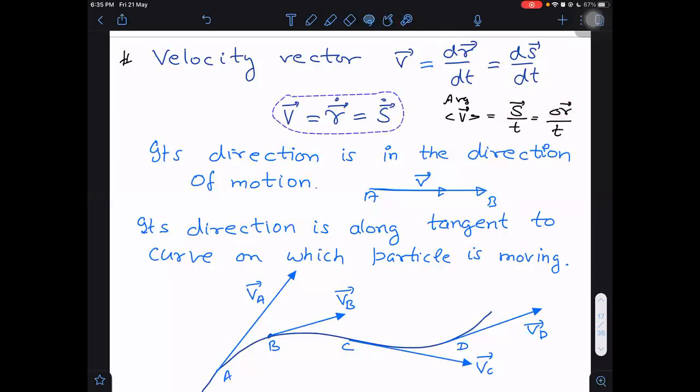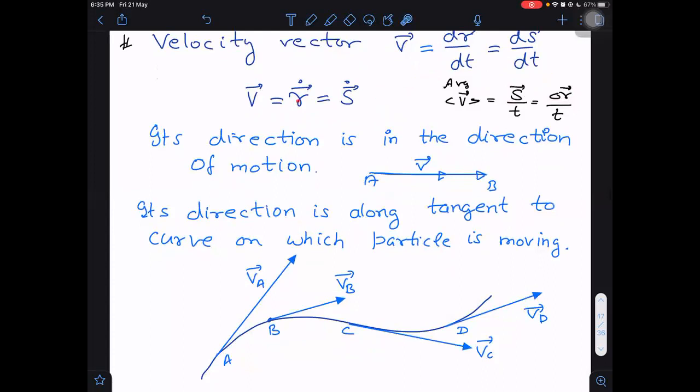So short form, how to represent? I told you before, r dot and s dot. This is a shortcut way to represent dr by dt, r dot only. Its direction is in the direction of motion. What is the direction of the velocity vector?